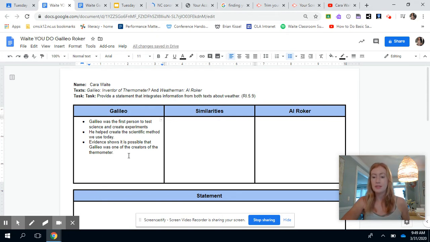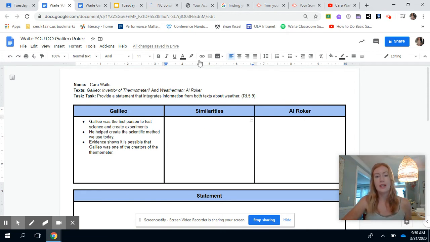All right, so that was the gist of this article, right? He was a scientist and an inventor. He was a part of the creation of the thermometer. We just don't know to what extent. Now you're going to read Al Roker, and you're going to fill this in exactly the same way. And then we're going to look for similarities.